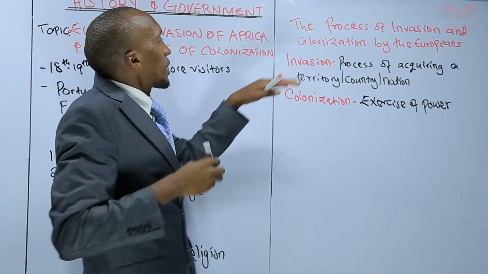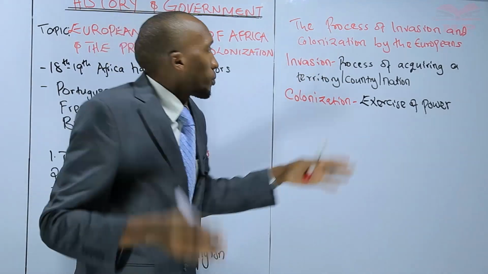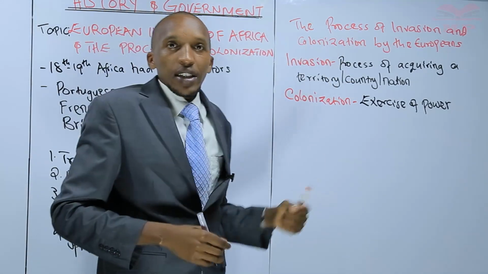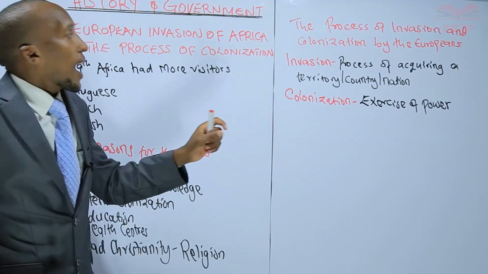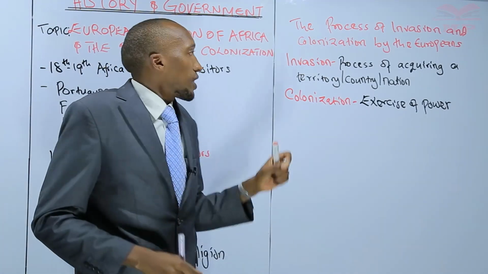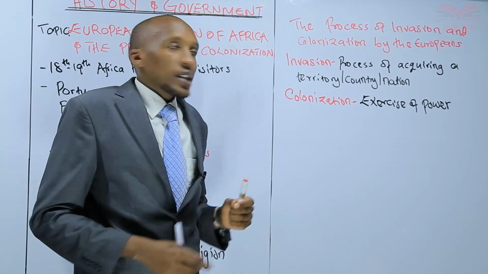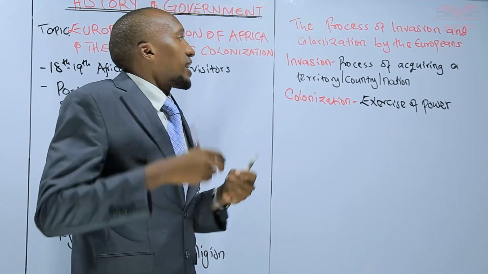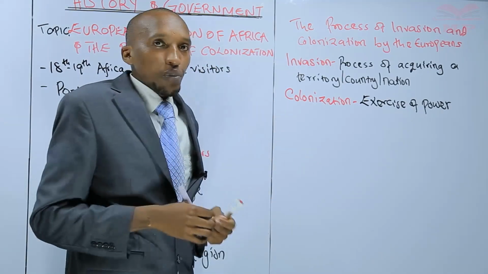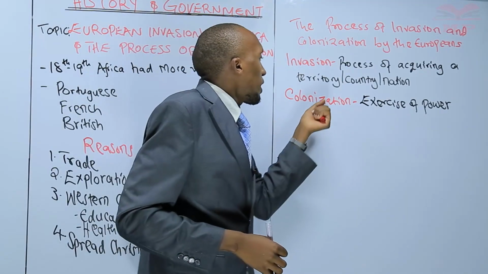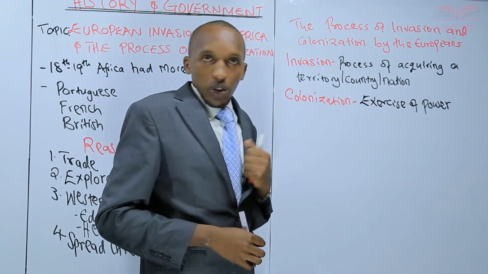In these areas or settlements that they came and invaded, remember, they are not just open. They are not just blank. There are Africans living in these areas. But when the Europeans came, they decided to take control of these settlements. That is what we are calling colonization.